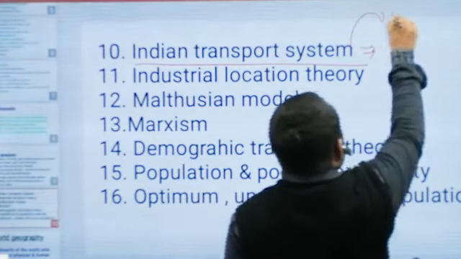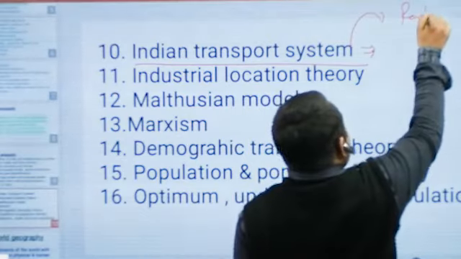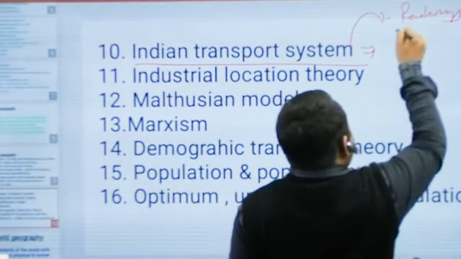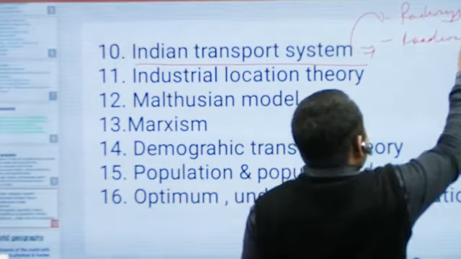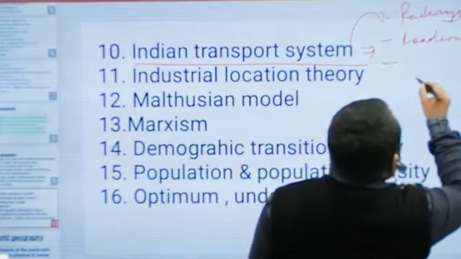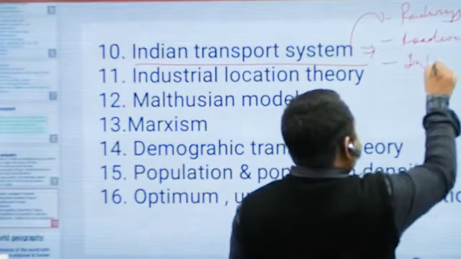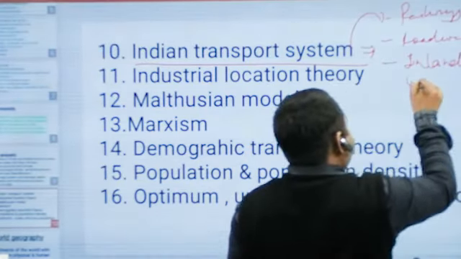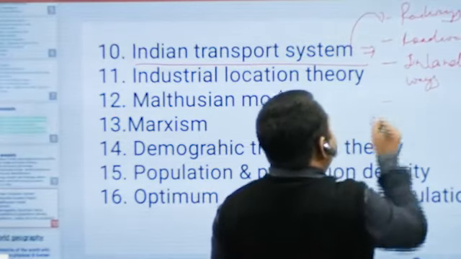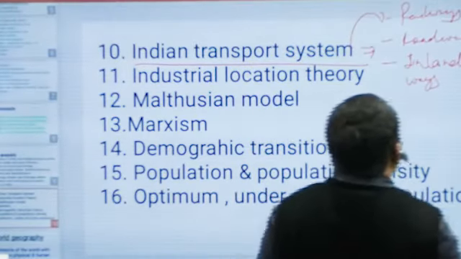One is the railways. Second is roadways. Third, inland waterways.